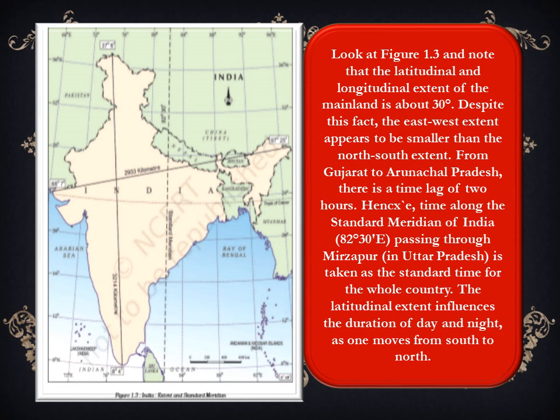So the area which is near the equator will not have that kind of difference in duration between day and night, whereas the area far from the equator can have a big difference in the duration of day and night.